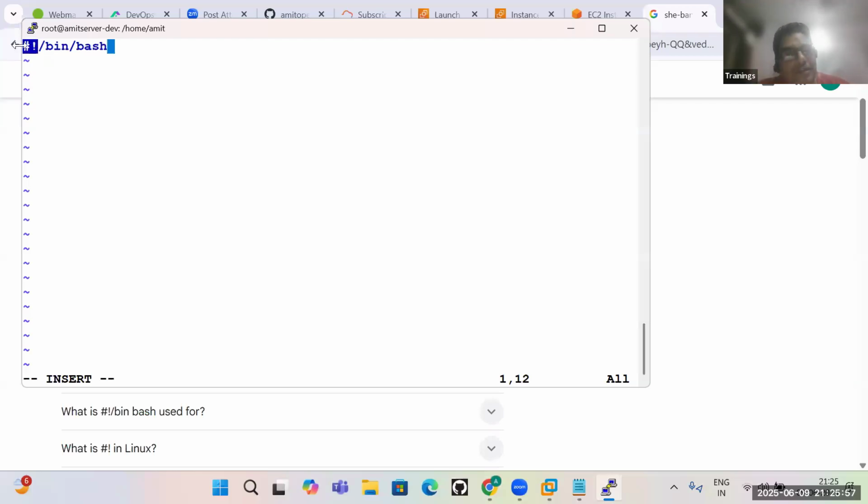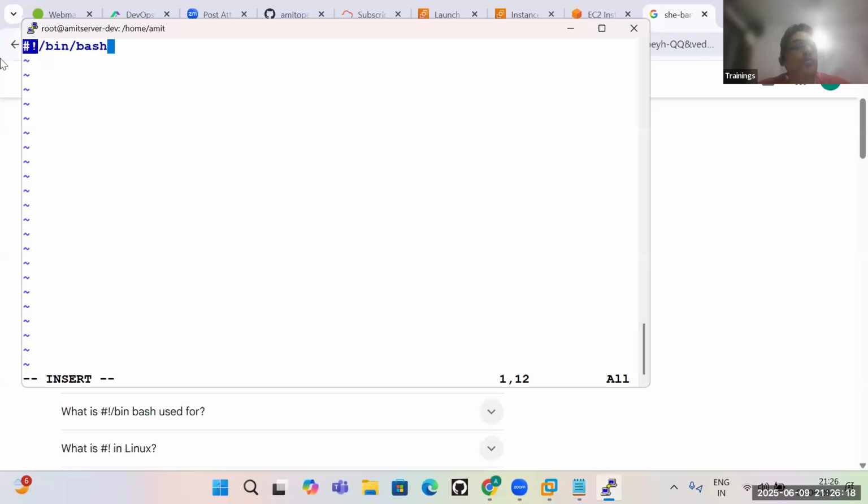If I want to use the Python interpreter, I will give the Python interpreter location. An interpreter reads your code and converts it from English language to machine language.